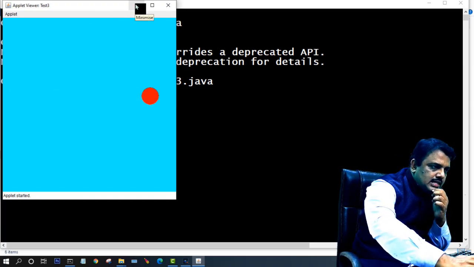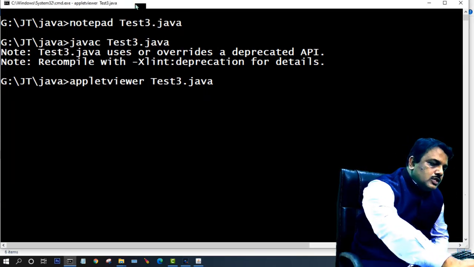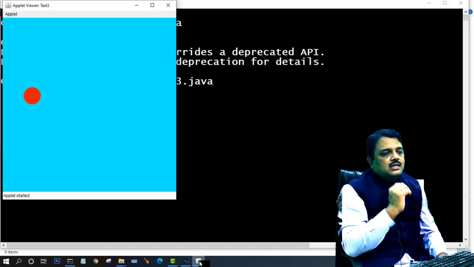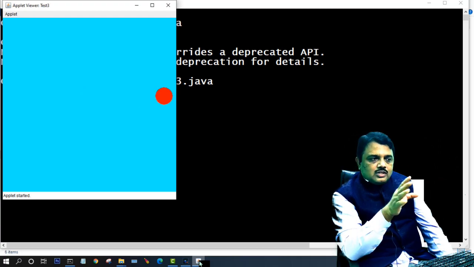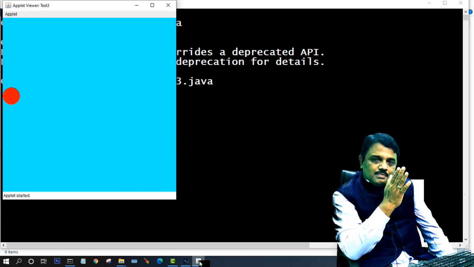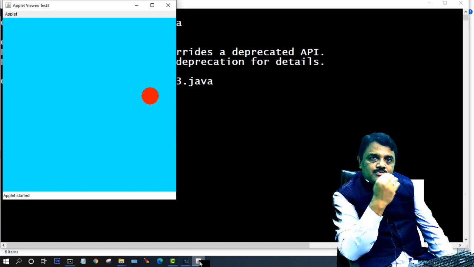If I minimize it, what happens here? The stop method is called. When I maximize it, here you see, the ball moves from the starting position because once the thread is dead, the job is over. Another new thread is created. That thread's job is over. My reference name is t, but that thread object is flushed and another new thread is created.